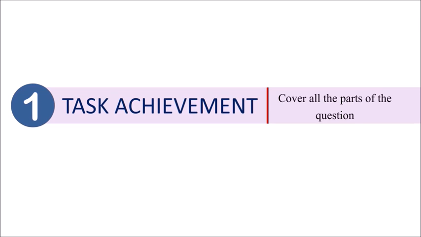Task achievement simply means completing all the parts of your task. It means writing what you have been asked to write. Nothing more, nothing less. In no way you can deviate from the topic. It might sound obvious, but when you are under pressure, it's quite easy to overlook the important details or to stray from the topic. And if that happens, you lose marks. Therefore, it's very important for you to understand the question statement or scenario properly and then elaborate on all 3 bullet points. This is what the examiner expects you to do.